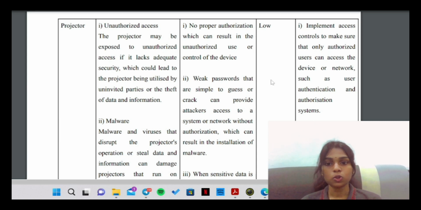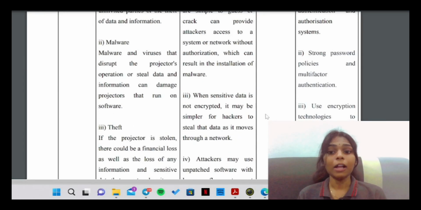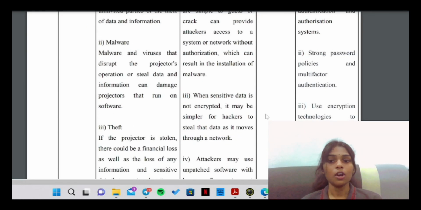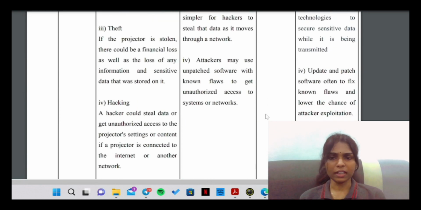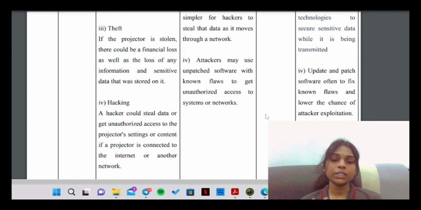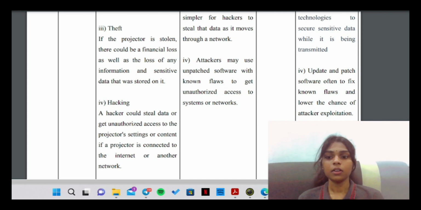The projector may be exposed to unauthorized access if it lacks adequate security, which can lead to the projector being utilized by unauthorized persons or uninvited parties, or the theft of data and information. Second threat is malware. Malware and viruses that disrupt the projector's operation or steal data and information can damage projectors that run on software. Third threat is theft. If the projector is stolen, there could be a financial loss to the company as well as the loss of any information and sensitive data stored on it. A projector is also expensive, so it can lead to a financial loss to the company.